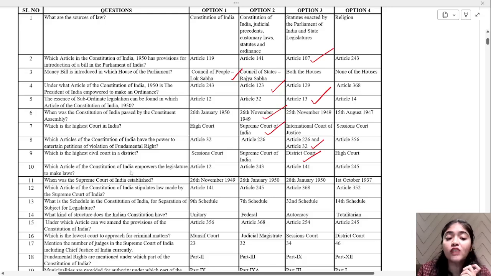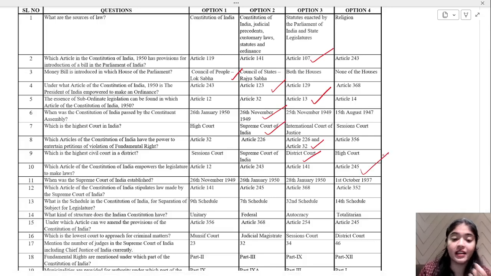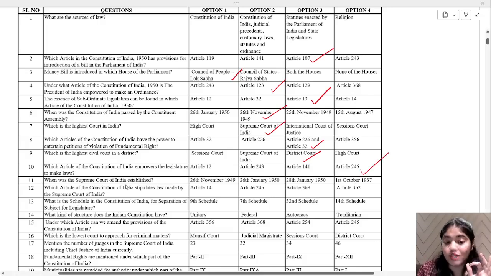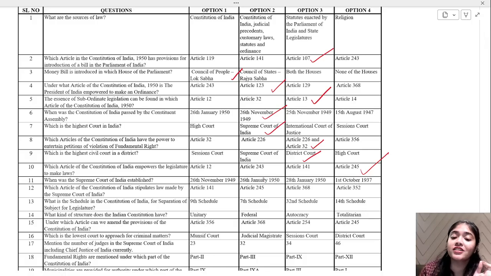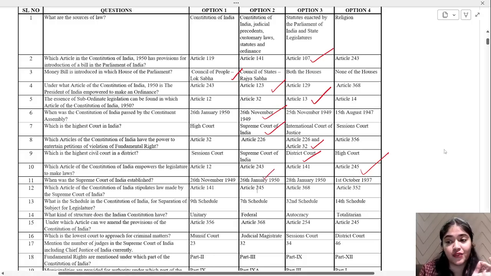Which article of the Constitution of India empowers the legislature to make laws? The legislature can make laws under article number 245, option number 4. When was the Supreme Court of India established? 26 November 1949, 26th January 1950, 28th January 1950, 1st October 1937. So the correct answer is 26 January 1950.